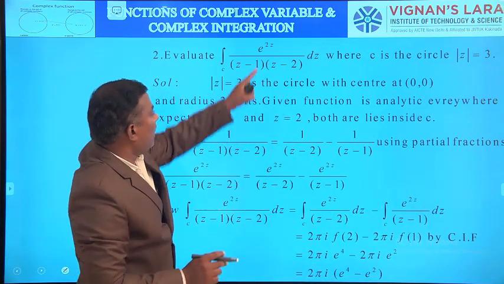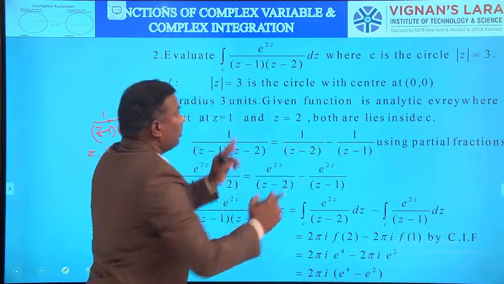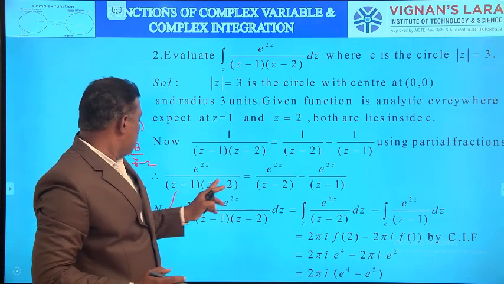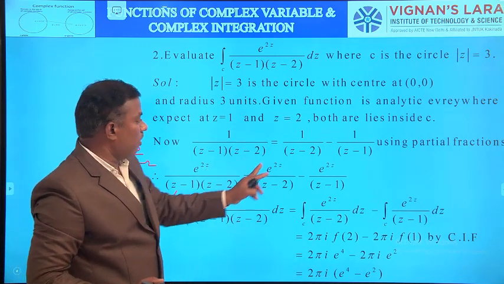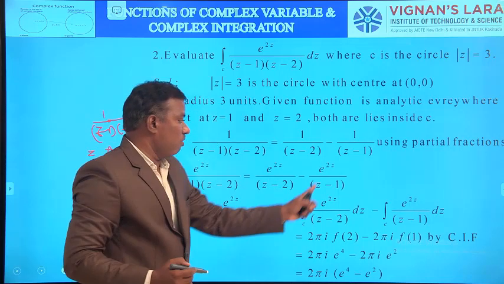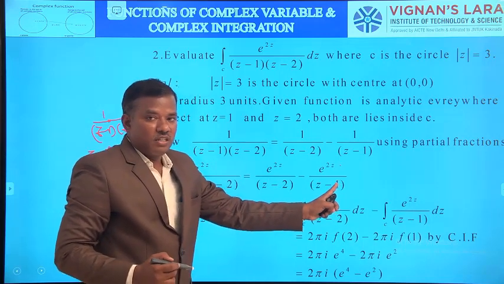Then multiply each term with e power 2z. So e power 2z by (z minus 1) into (z minus 2) equals e power 2z by (z minus 2) minus e power 2z by (z minus 1).